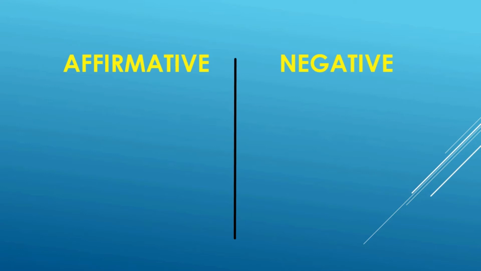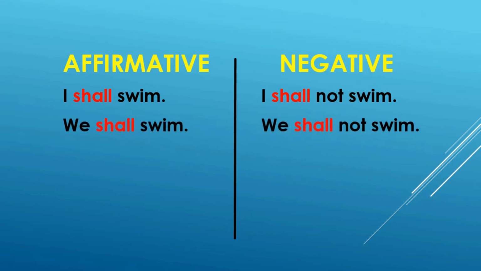Here again we have two kinds of sentences. One is affirmative and the other one is negative. Look at the first sentence, I shall swim, and in the negative, I shall not swim. Then, we shall swim, we shall not swim.